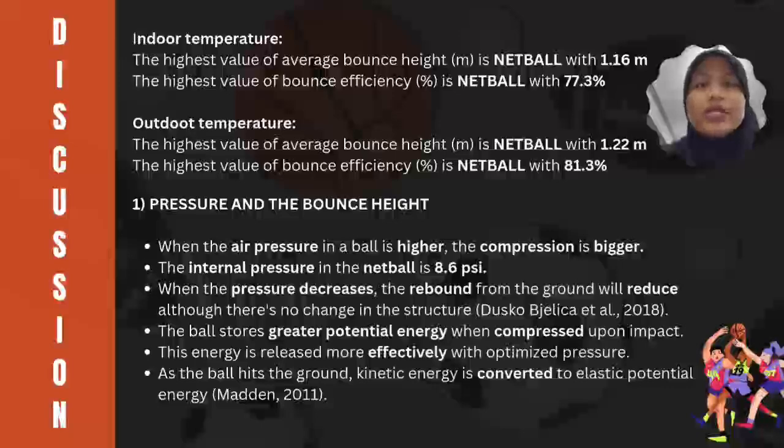The first one is pressure and the bounce height. When the air pressure in the ball is higher, the compression is bigger. The internal pressure in the netball is 8.6 psi. So when the pressure decreases, the rebound from the ground will reduce, although there is no change in the structure. The ball stores greater potential energy when compressed upon impact. This energy is released more effectively with optimized pressure. As the ball hits the ground, kinetic energy is converted to elastic potential energy.